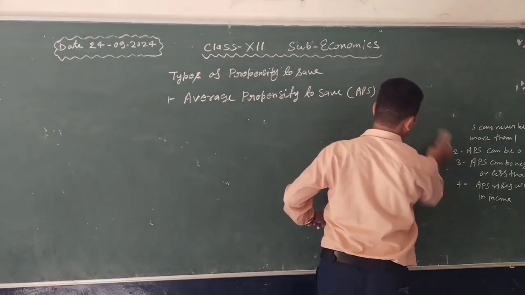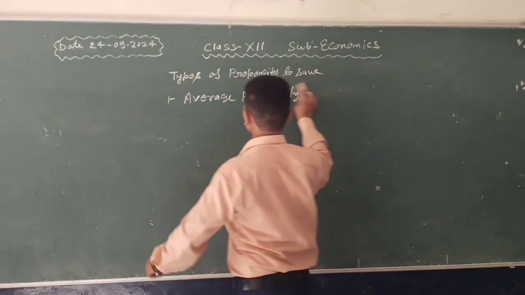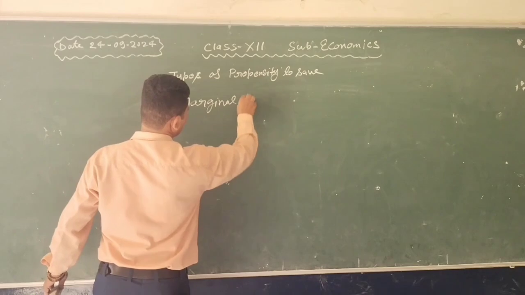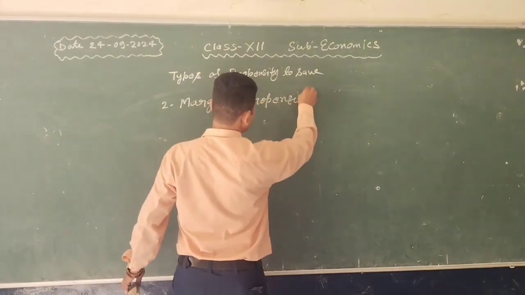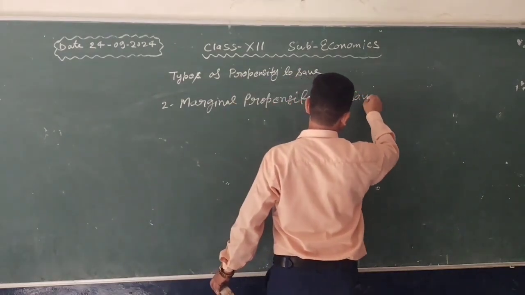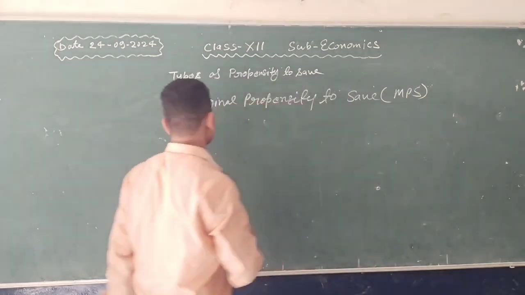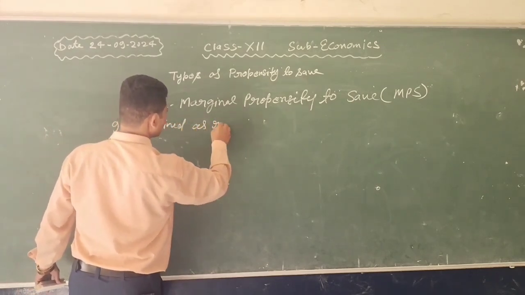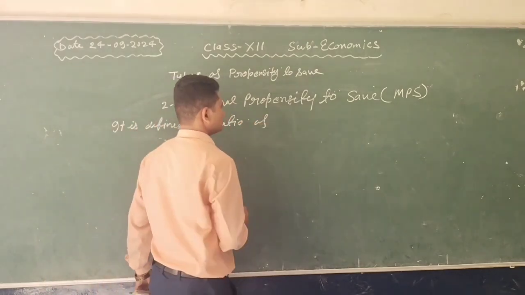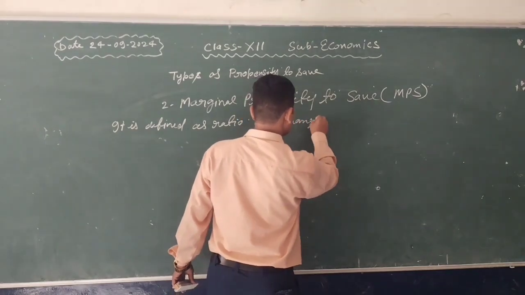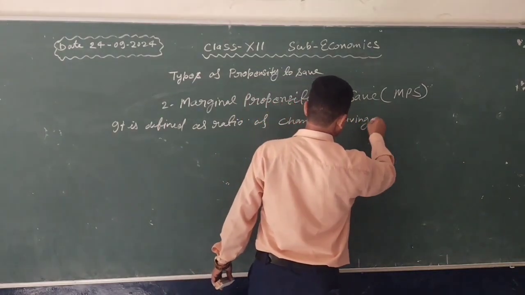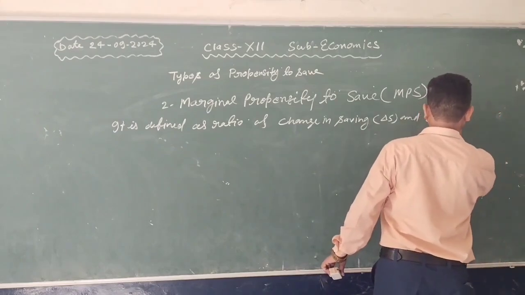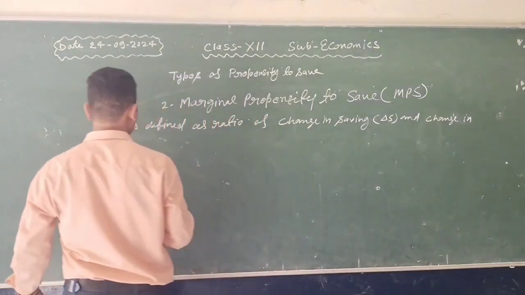Second is marginal propensity to save. It is defined as the ratio of change in saving and change in income.